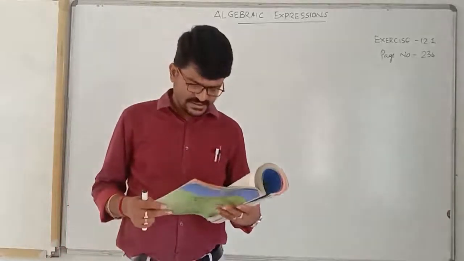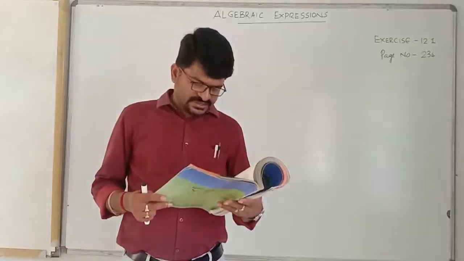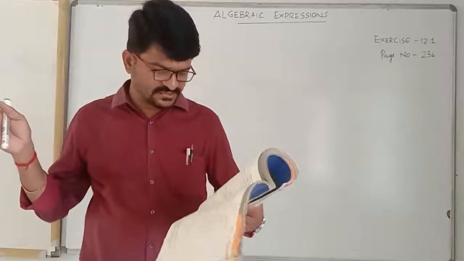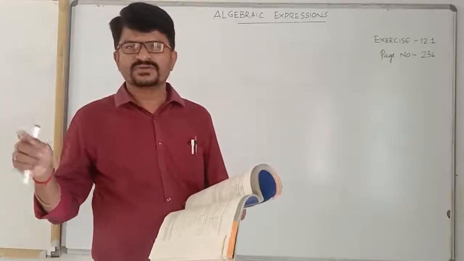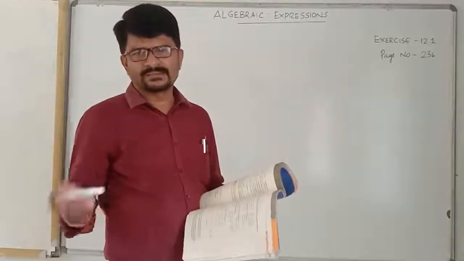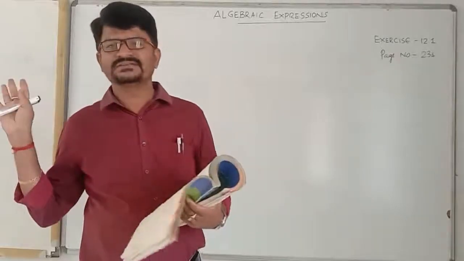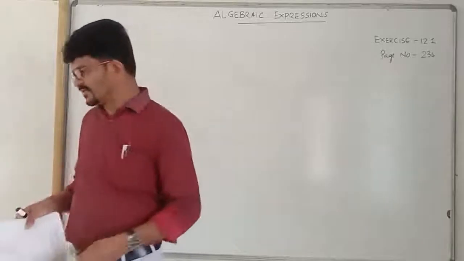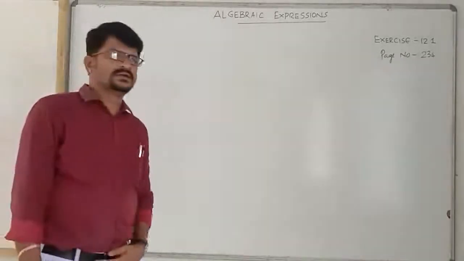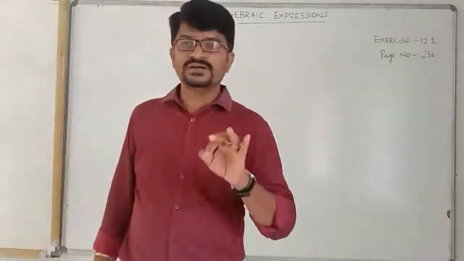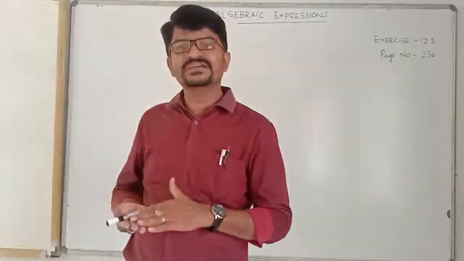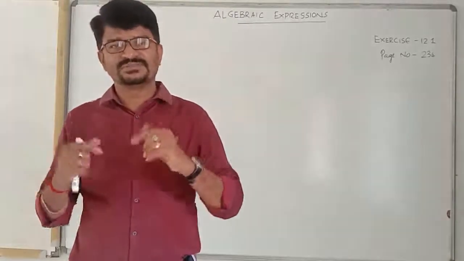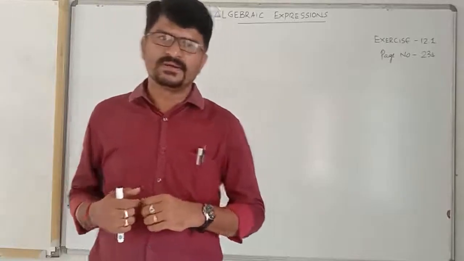Okay, children. Now. Seventh question, identify the like terms. There are many terms I have given in this one problem. So you have to select and pick like terms and write the remaining as unlike terms. Okay? Clear, children? So for today, we can end this session. But tomorrow, we are going to learn how to add algebraic expressions and how to subtract algebraic expressions. That's the most important thing. Okay? Now, bye bye all of you.